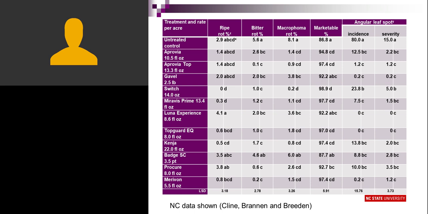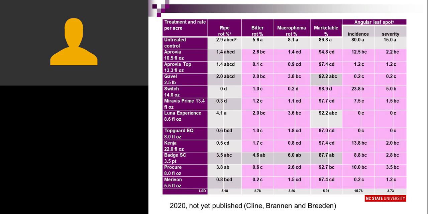And rather than try to read all this to you, what we're going to do is just highlight the products that worked and the diseases they worked on. So if we go to the next slide here, everything that's in light purple is something that did better than doing nothing, that did better than not spraying. So we were really delighted to see a lot of fungicide efficacy against bitter rot, macrophoma rot, and these increases in percent marketable.